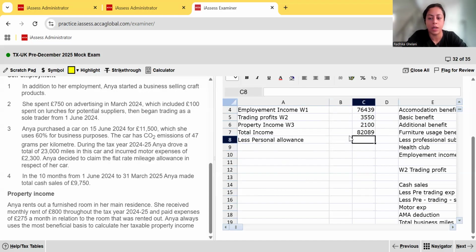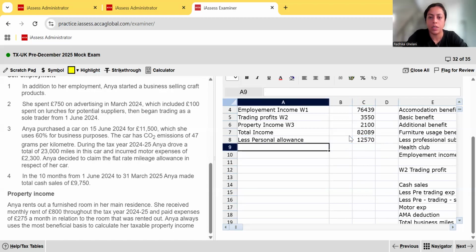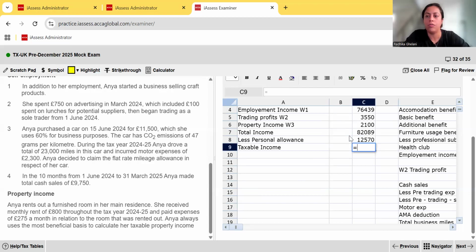Taxable income is always after personal allowance, okay? It's 12,570. That gives us taxable income of 82,089 minus 12,570. So her taxable income is 69,519, isn't it? 82, no. Is it?